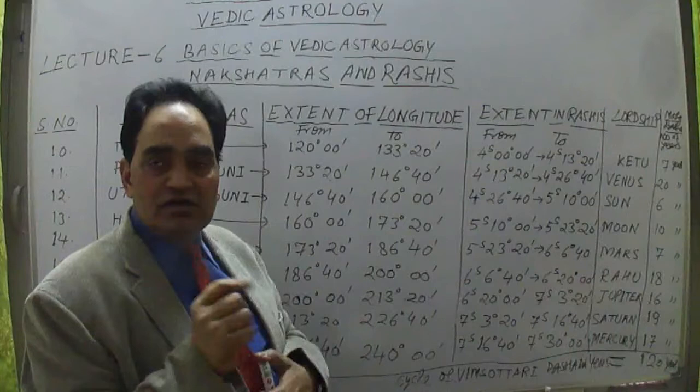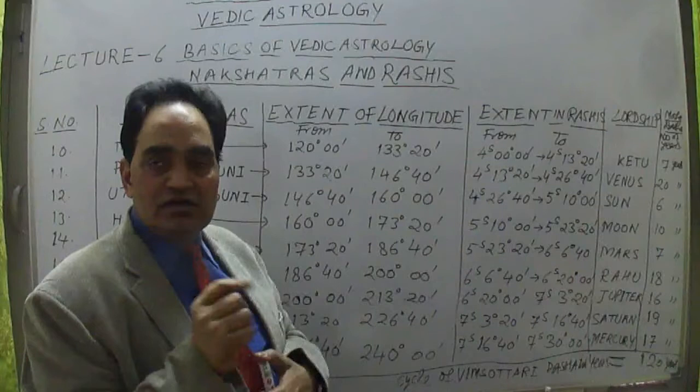So in this case, 6 sign past 6 degree 40 minutes, because the next sign, Libra sign, has started. So Kanya Rashi was completed. Kanya sign or Virgo sign was completed after 5 sign past 23 degree 20 minutes plus 6 degree 40 minutes of this nakshatra, which was Chitra nakshatra. Of Chitra nakshatra, 6 degree 40 minutes will fall into Kanya Rashi or Virgo sign, and the remaining 6 degree 40 minutes will fall into the Libra sign, Tula Rashi. Next 6 sign past 6 degree 40 minutes.